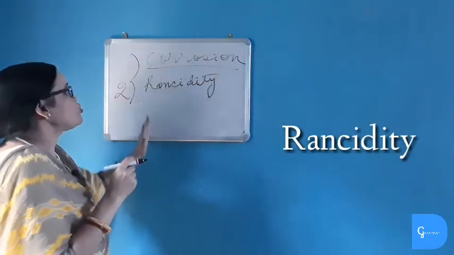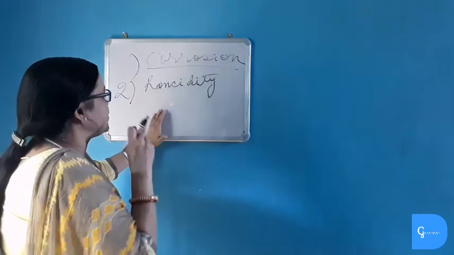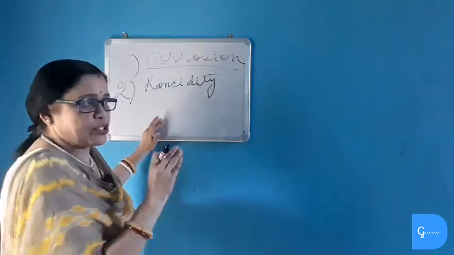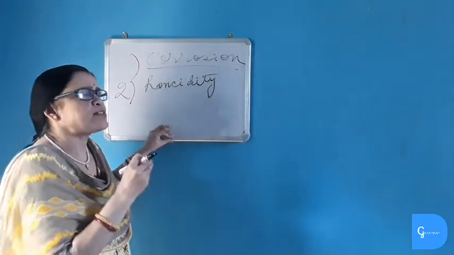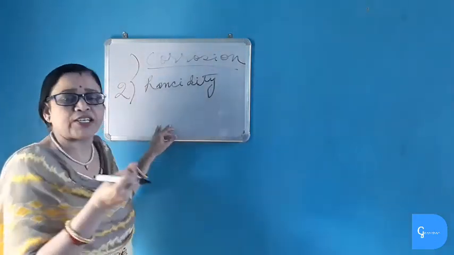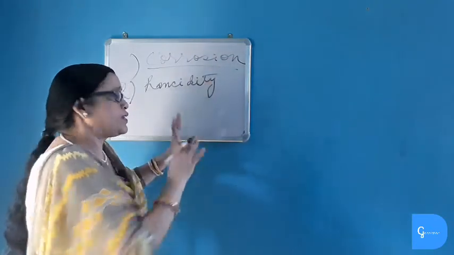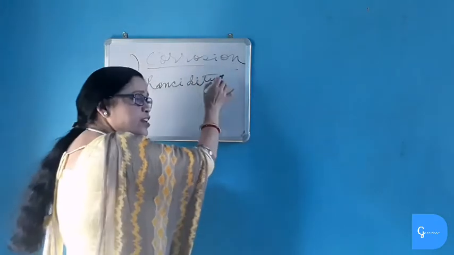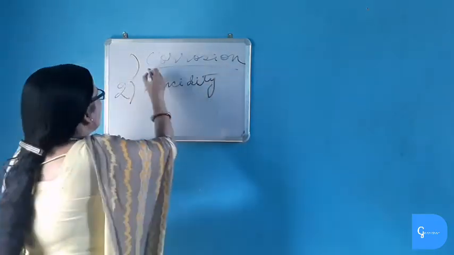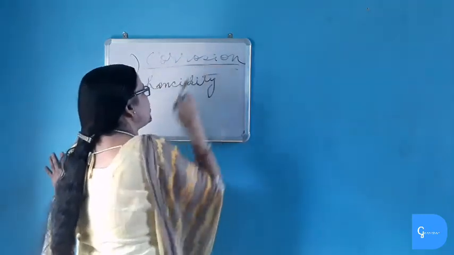So what is corrosion? Corrosion is a chemical process in which the substance is eaten up. The substance of which it is made is eaten up and forms a porous and soft, or you can say flaky, substance, and it is a gradual process. It continues till the whole metal is eaten up. So it is very dangerous and it causes destruction and damage. So corrosion causes damage to everyday life.